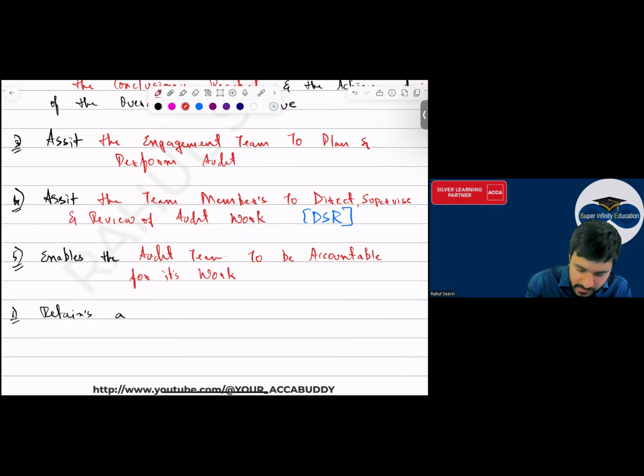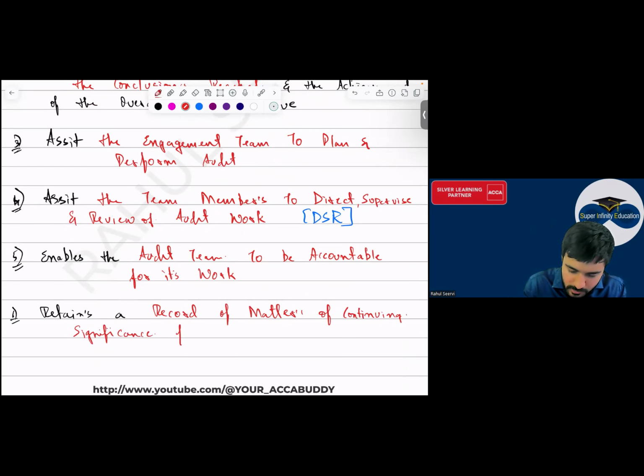Retains a record of matters of continuing significance for future audit.